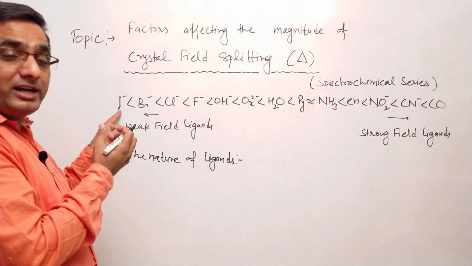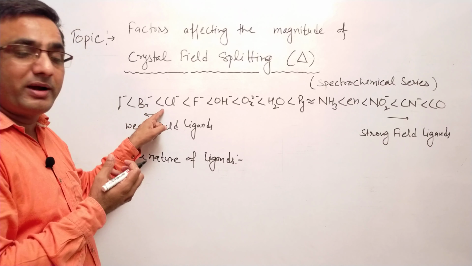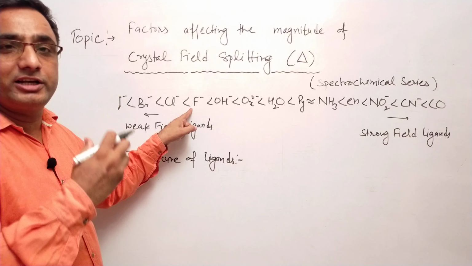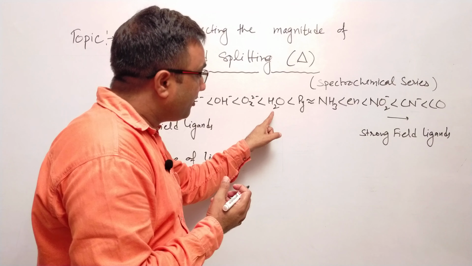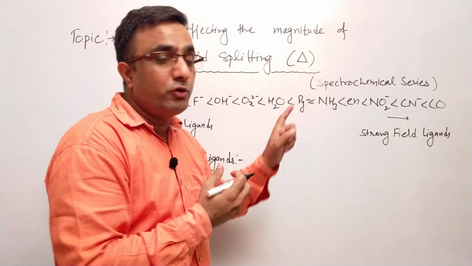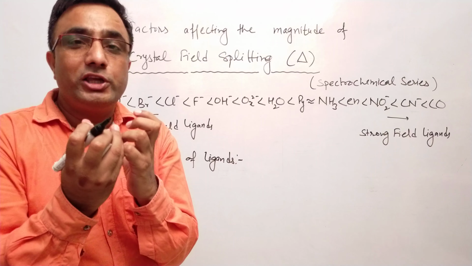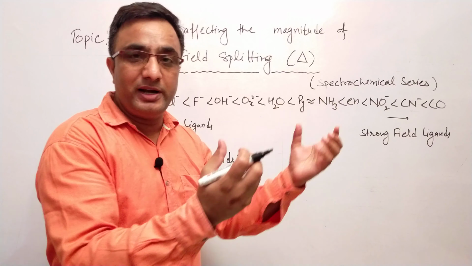So in comparison to iodide, bromide is having greater crystal field splitting. In comparison to bromide, chloride will have greater crystal field splitting, and fluoride will have greater crystal field splitting. Similarly, if you compare water molecule with ammonia, ammonia is more basic in nature. The neutral molecule which is more basic in nature, that will show greater crystal field splitting.